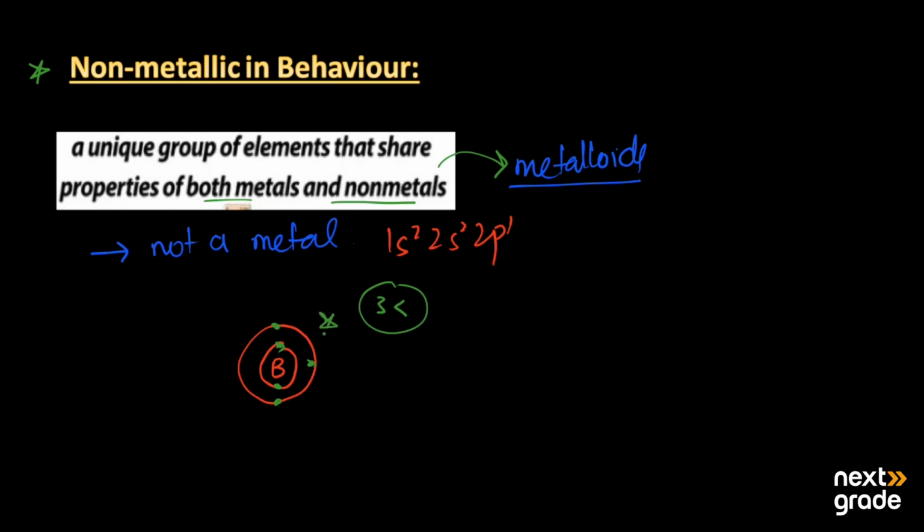It is the only element in its group behaving like a non-metal even though it has 3 electrons. It can lose the electrons, but as its ionization energy is too high, that's why it behaves like a non-metal in nature. This is the first peculiar behavior of boron.